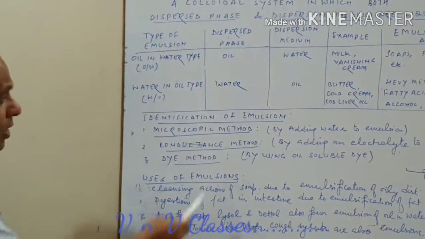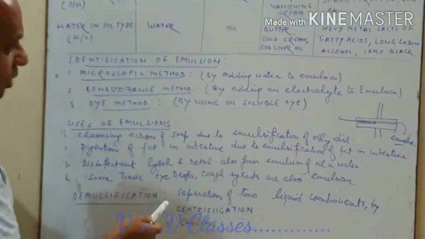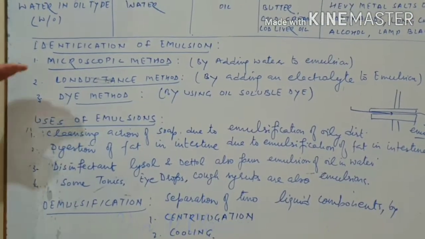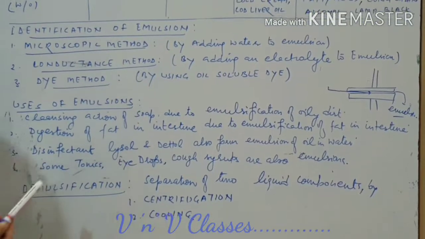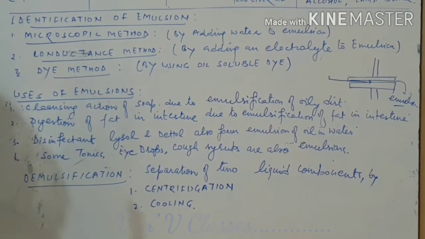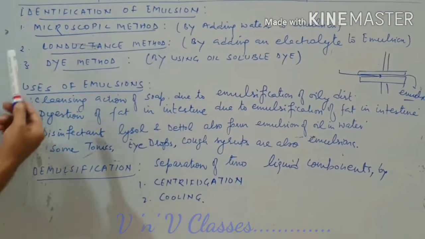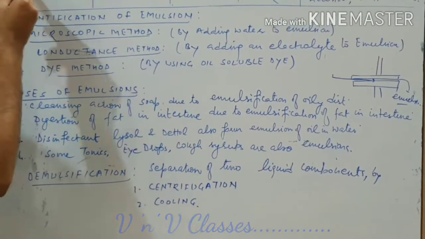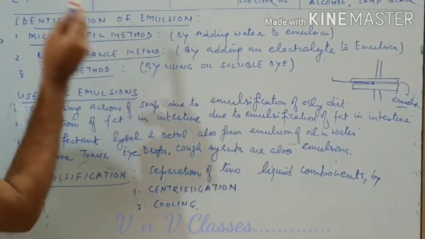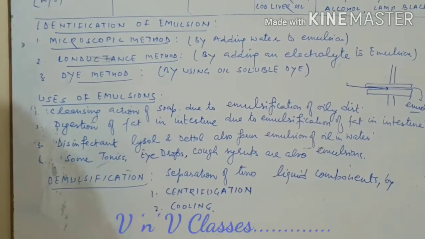So these are the ways you can identify the type of emulsions. And remember, these are the properties by which you can differentiate between the two types of emulsions also. These are the properties of emulsions which help to distinguish by adding water. If water dissolves, oil in water. If water does not dissolve, water in oil type of emulsion.